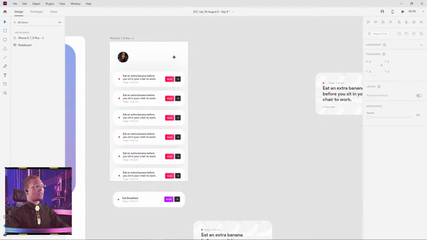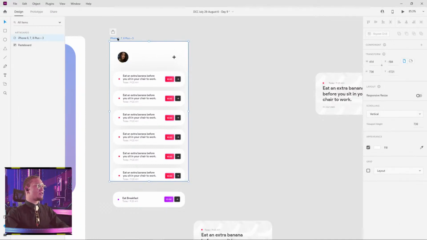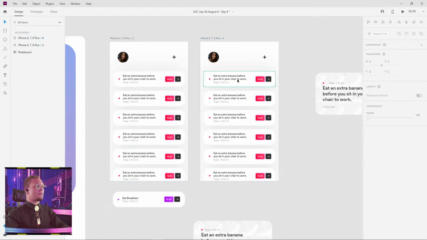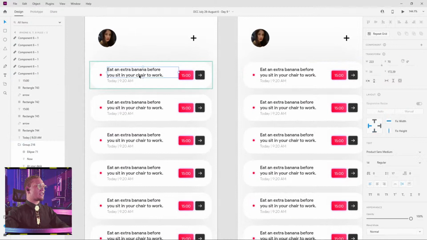And you guys can name whatever this is. I know there's a lot of blank space happening. But what we're going to do is duplicate this, and we're going to make it so that as soon as we drag this, or we could even tap it, right? We can decide what type of trigger we want. Let's say we tap this, we want it to expand. And to do that, I'm actually going to change this to eat breakfast.